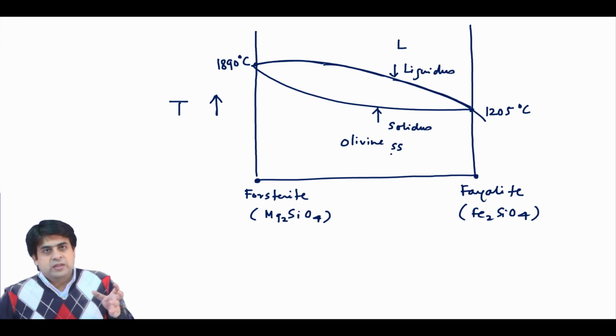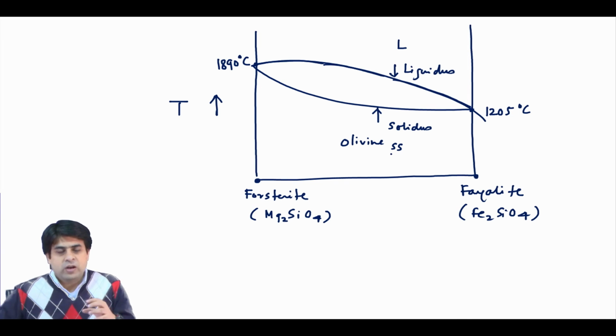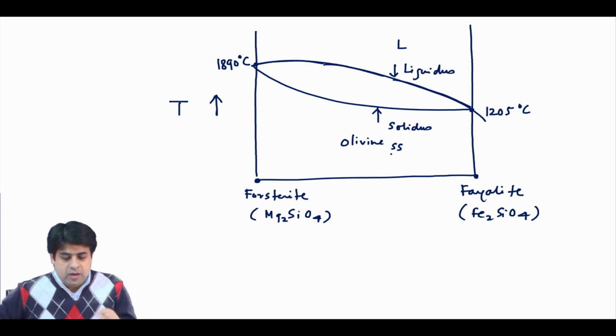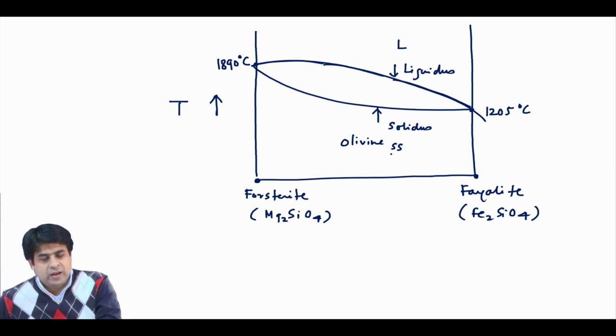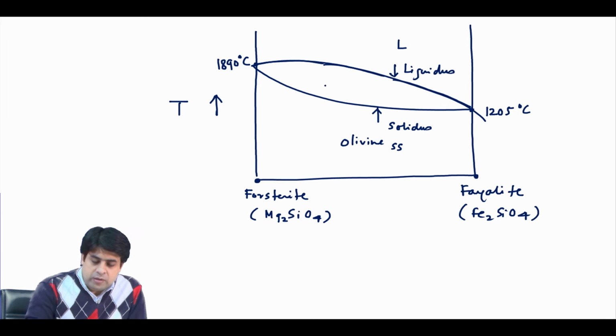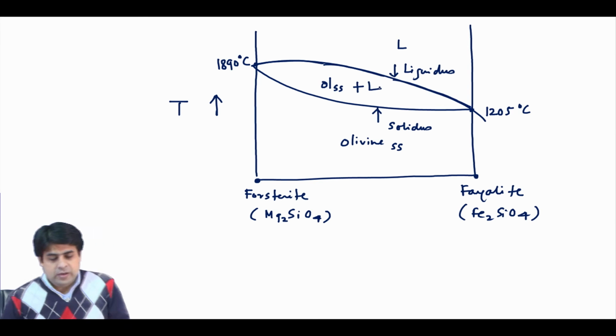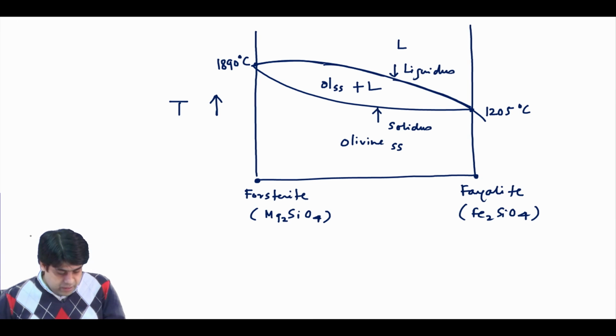If you compare with the last phase diagram, when you go below the solidus you have two separate solid phases, but here your phase is one, with a certain proportion of Forsterite and Fayalite in that particular phase. In between the liquidus and solidus you have olivine solid solution plus liquid. Okay.